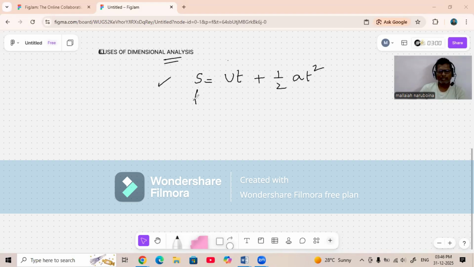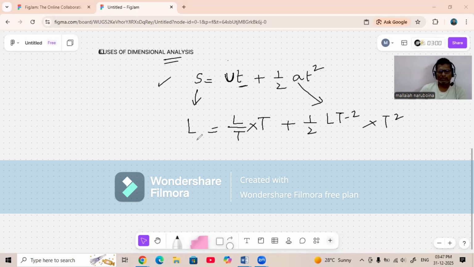S is displacement, so its dimension is L. U is initial velocity; the dimensional formula for velocity is L by T. Time has dimension T. Acceleration is L T power minus 2, next to T square.